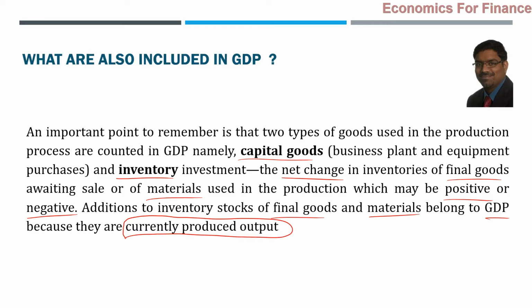They are considered as good as final goods only. You cannot say they are not actually consumed by the final users and then I will exclude it because of that. That would be wrong logic. It should be included. Capital goods also should be included in computation of GDP. In our same example, the farmers using seeds, fertilizers, pesticides, those are intermediate consumption. Those are not final goods. What are the value of those goods which are produced in the form of pesticides or insecticides or fertilizers or seeds? Will they be added to the value of GDP? No, they will not be.